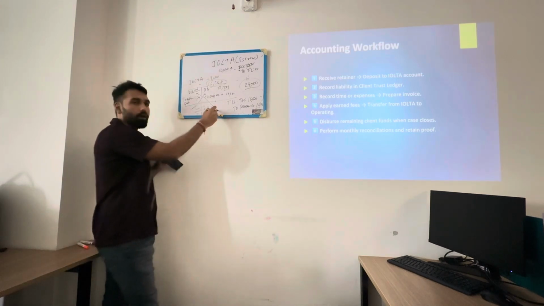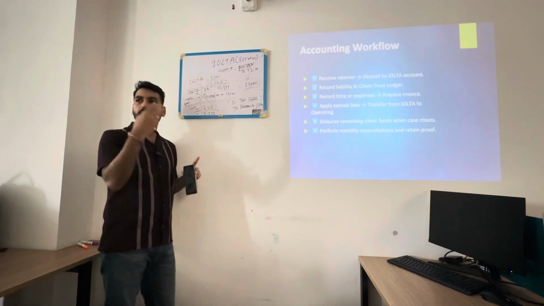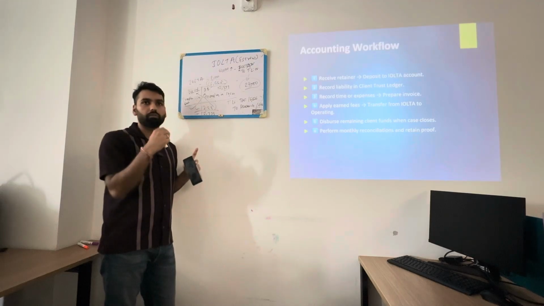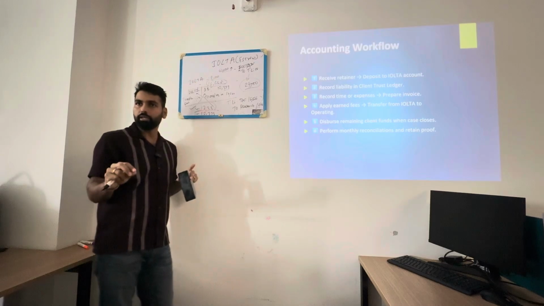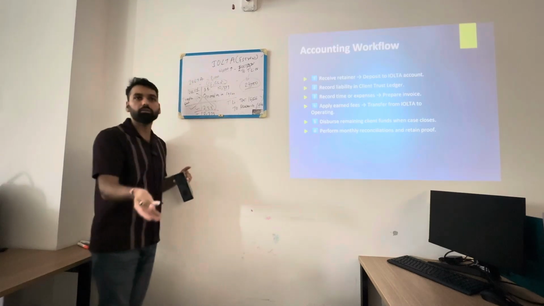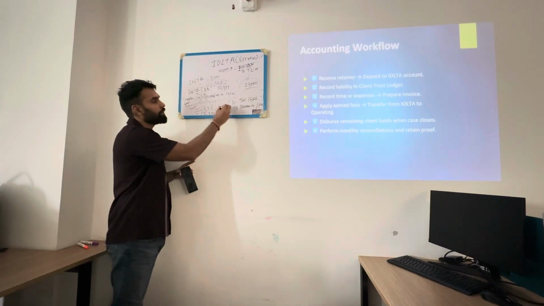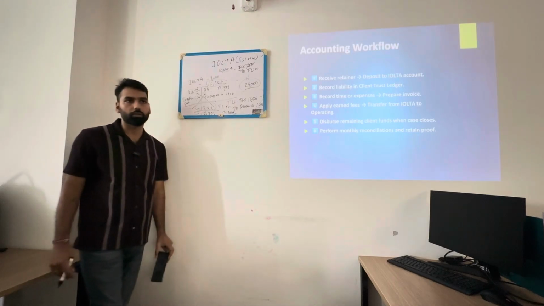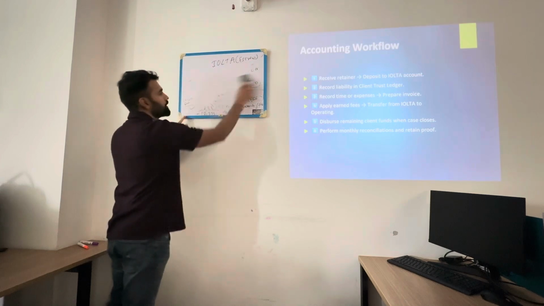The moment I refund this back, we will do the credits and debits opposite to what we did originally when we received the funds. When we got the $50,000, we did IOLTA account debit to trust liability account. Now we're refunding back to our original client, so we will be doing a trust liability account debit to bank account. The moment we do it, the bank account is now zero, and the trust liability account is also zero. So that's how we do the journal entries for all the IOLTA related transactions.